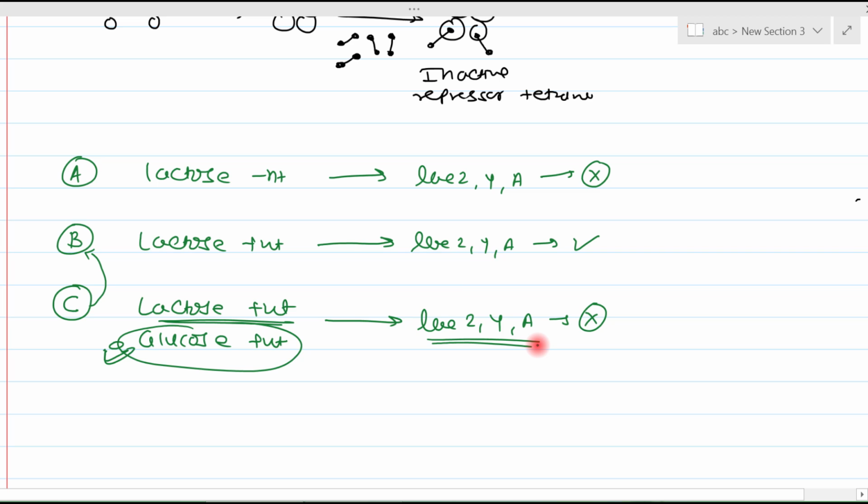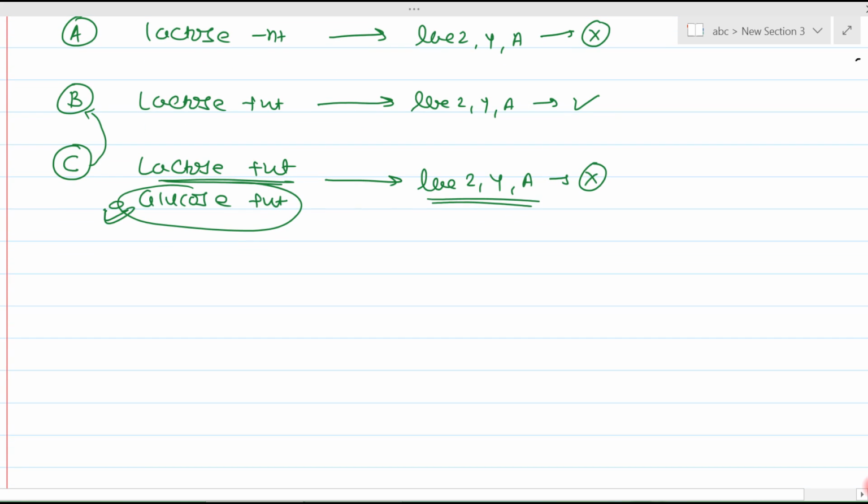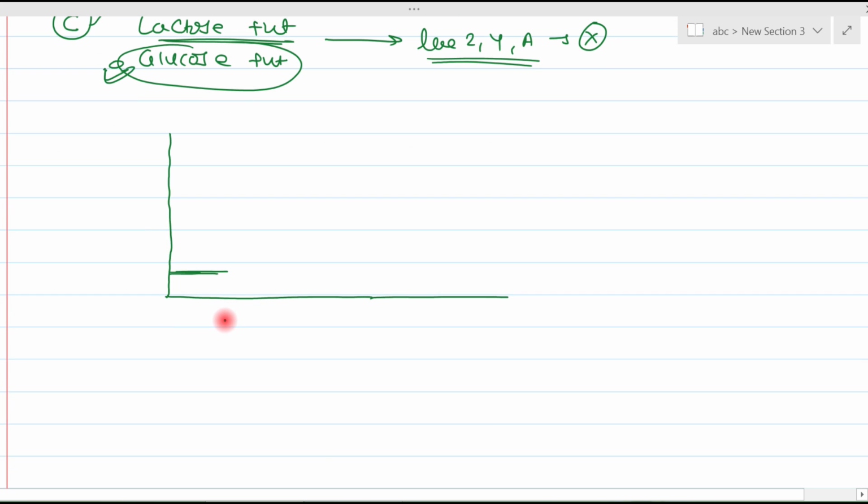Okay. Now in the earlier video, we had seen three types of response, right? Type A response, type B response and type C response. Now you need to apply your knowledge and decide what kind of response this lac operon is giving. So initially this lac operon is at the repressed state, right? And as a stimulant, suppose we are providing lactose over here.